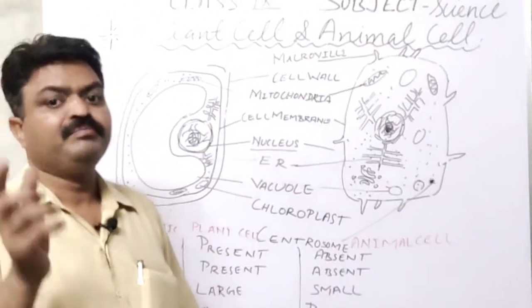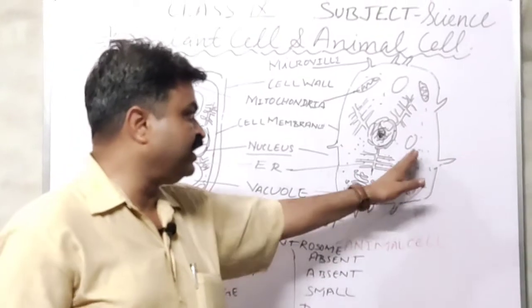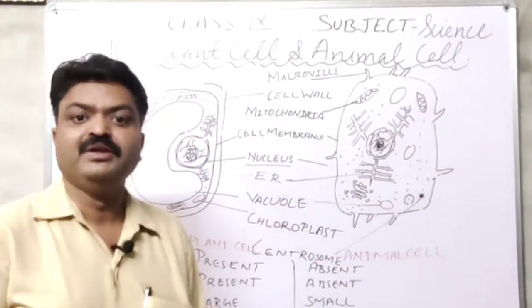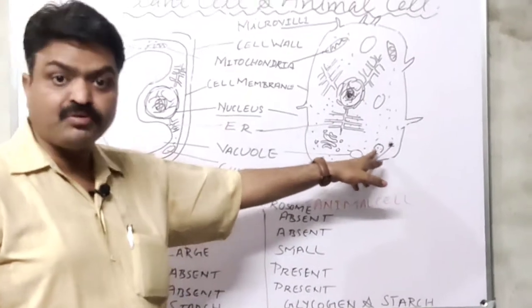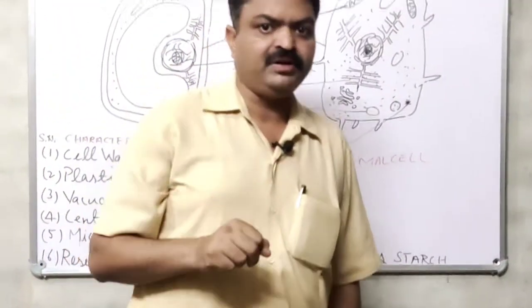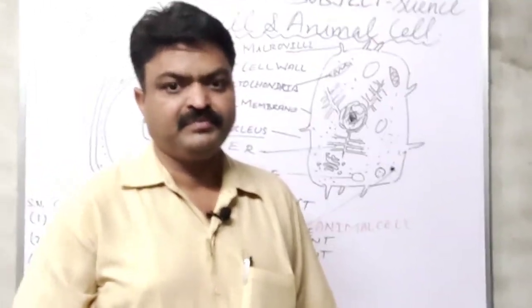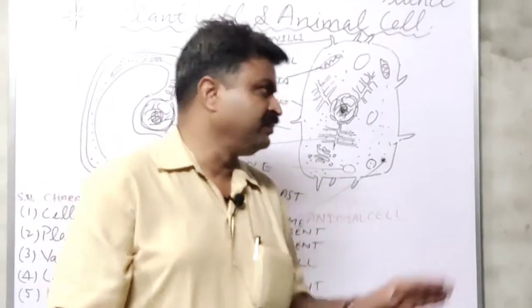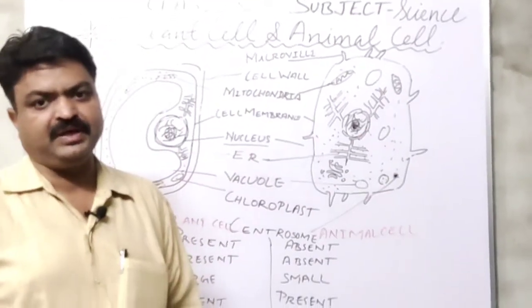Those pathogens, chemicals, or foreign particles are engulfed with the help of lysosomes, and they are digested with the help of lysosomes, student, because they contain hydrolytic enzymes. Those hydrolytic enzymes digest the pathogens and the foreign particles, and with the help of that digestion they protect the cell, meaning the lysosomes protect the cell.